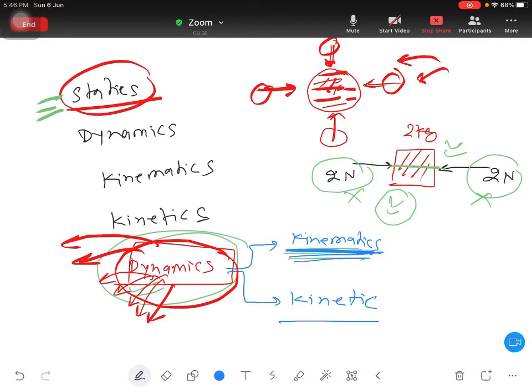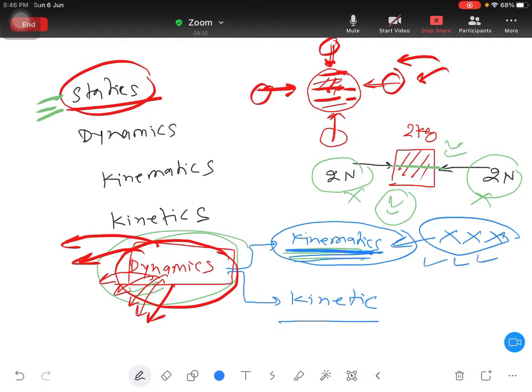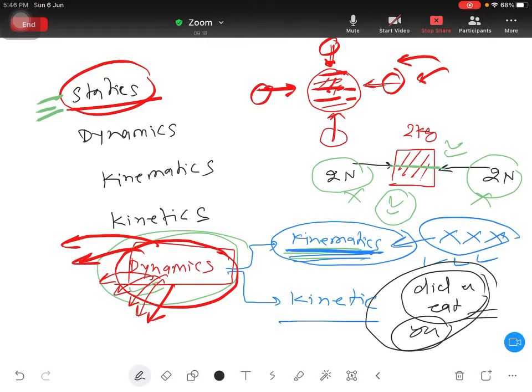So kinematics deals with the motion of bodies without considering the cause of motion. When you talk about kinematics, we don't bother about the cause of motion, we only bother about motion. It is like if I ask the question, did you eat your lunch? Then you will say yes sir. Then that's all, I got my answer.